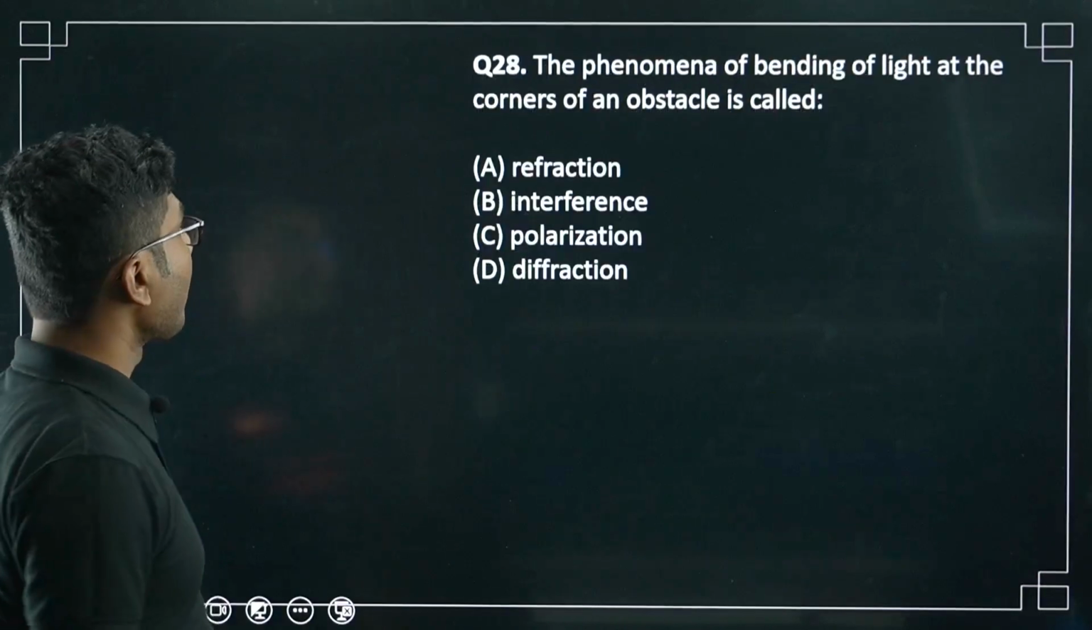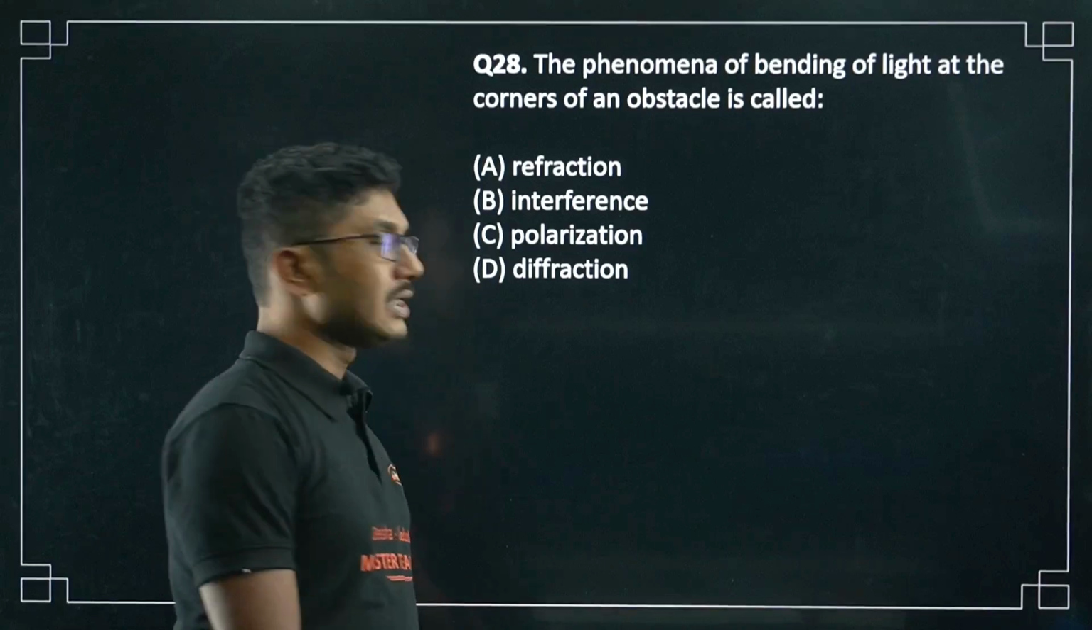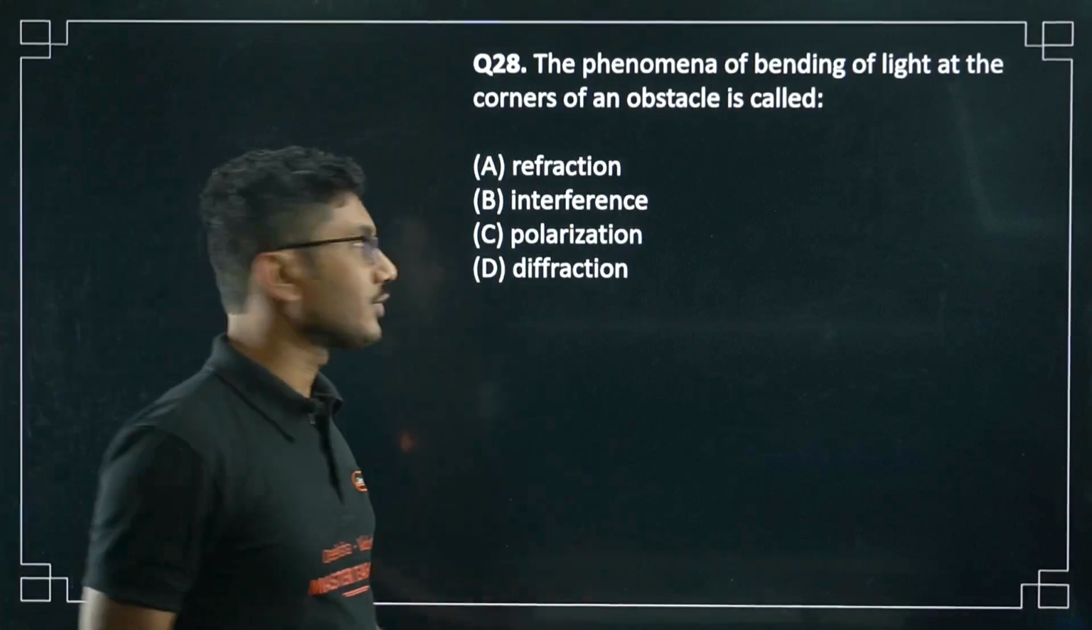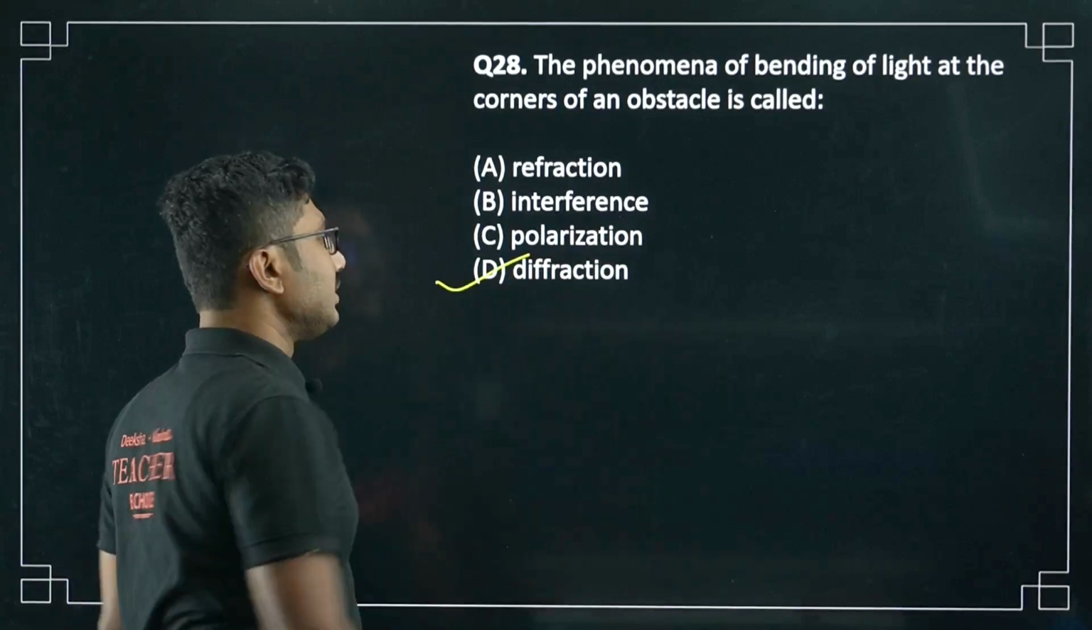Next question. The phenomenon of bending of light at the corners of an obstacle is called, so light bends because of diffraction. So nothing else, not refraction, not interference, not polarization, it is diffraction.